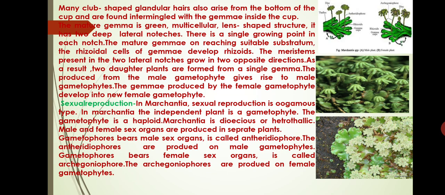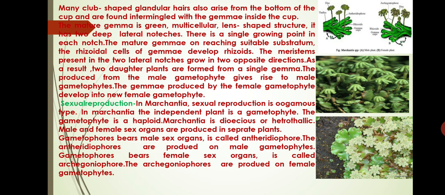Next friends, we discuss sexual reproduction in Marchantia. In Marchantia, sexual reproduction is of the oogamous type. In Marchantia, the independent plant is a gametophyte. The male and female sex organs are produced in separate plants.